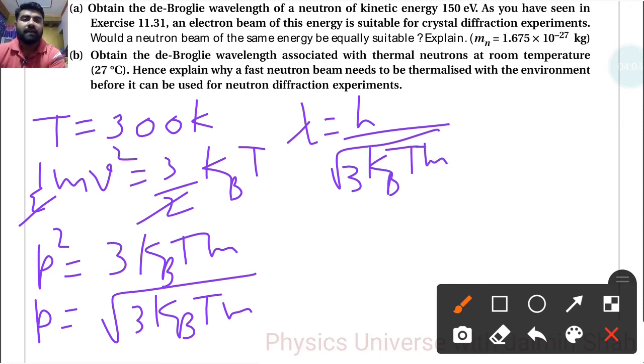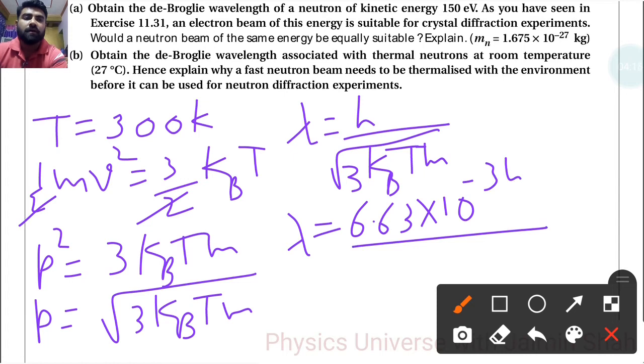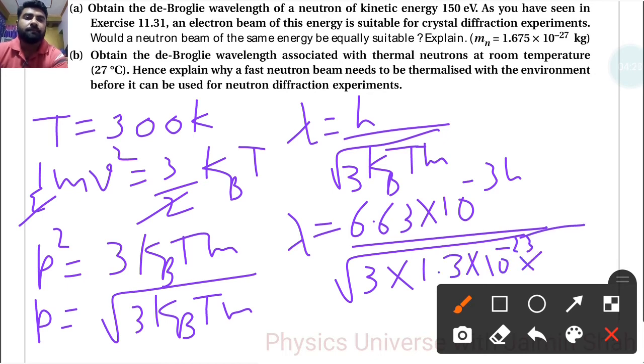So now we put all the values, lambda is 6.63 into 10 raised to minus 34 upon under root 3 into 1.3 into 10 raised to minus 23 into T, that is 300, into m.